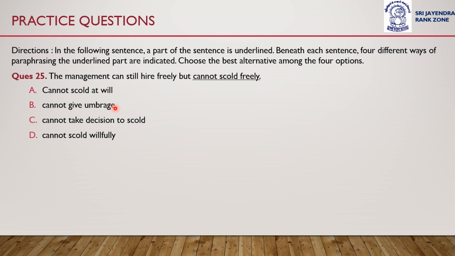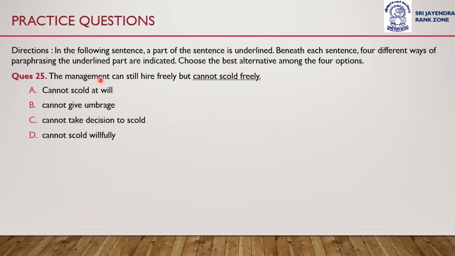In the following sentence, a part of the sentence is underlined. Beneath each sentence, four different ways of paraphrasing the underlined part are indicated. Choose the best alternative among the four. We have to choose the best option among the four.